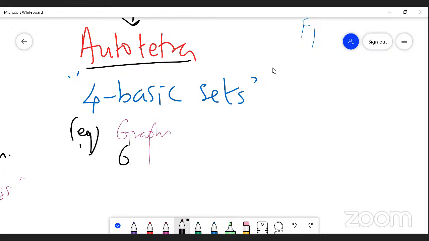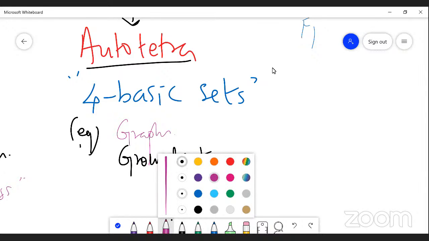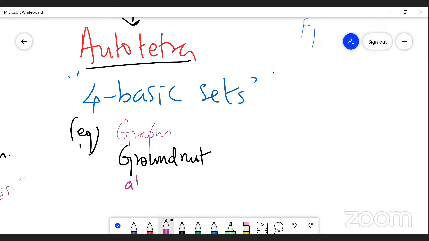Grapes and groundnut, alfalfa and coffee, and potato.